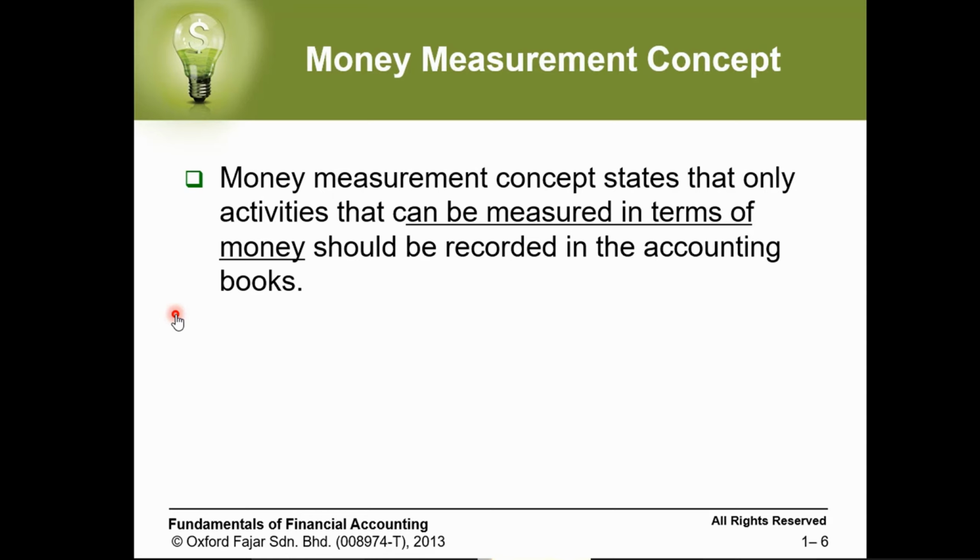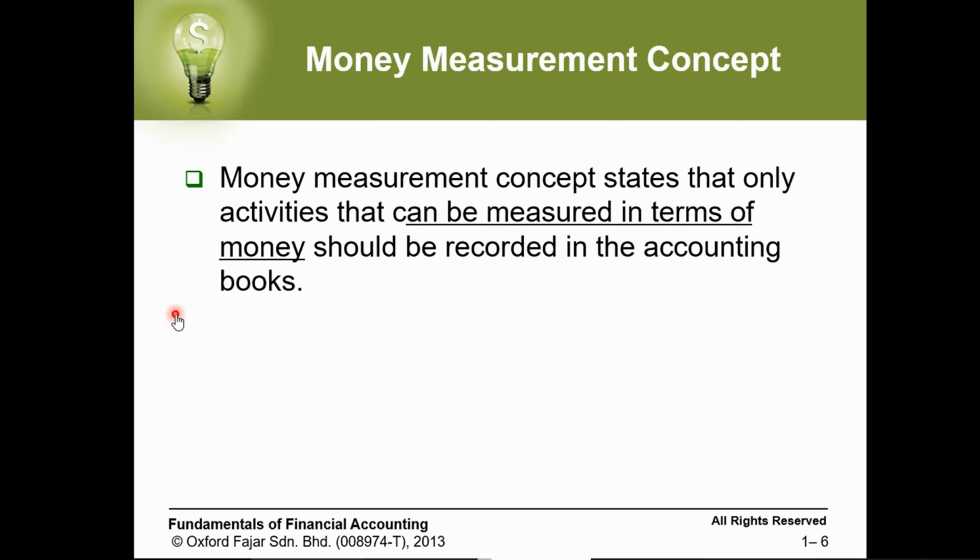Based on that, we can understand that our accounting books are not reflecting everything to us. As an example, the accounting books are not going to reflect to us whether our management is good or not. Someone will say, but if the management is good, we're going to get good profit. I know. Profit is a different story.